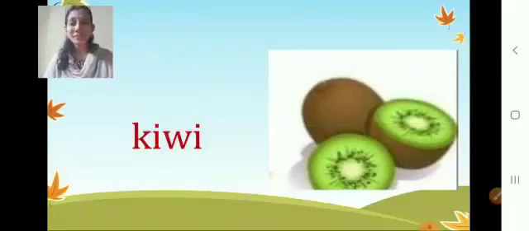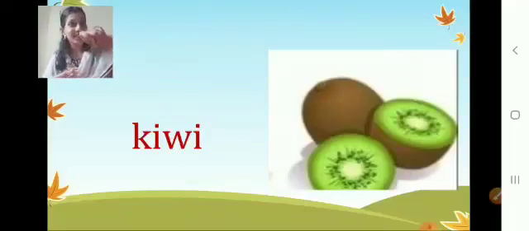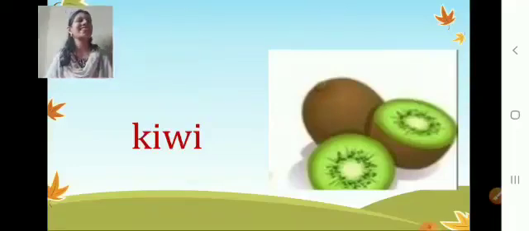Wow! Kiwi fruit. K for kiwi fruit. Who all likes to have kiwi? Wow! That's good. We will take a spoon and have it. Correct? What is that? Kiwi fruit. See, Koel and Karthik are having kiwi fruit now.